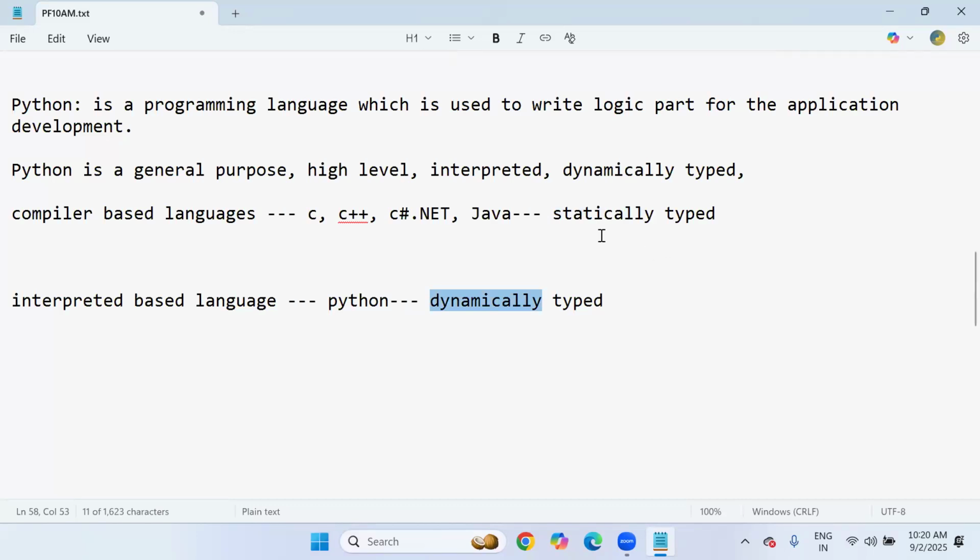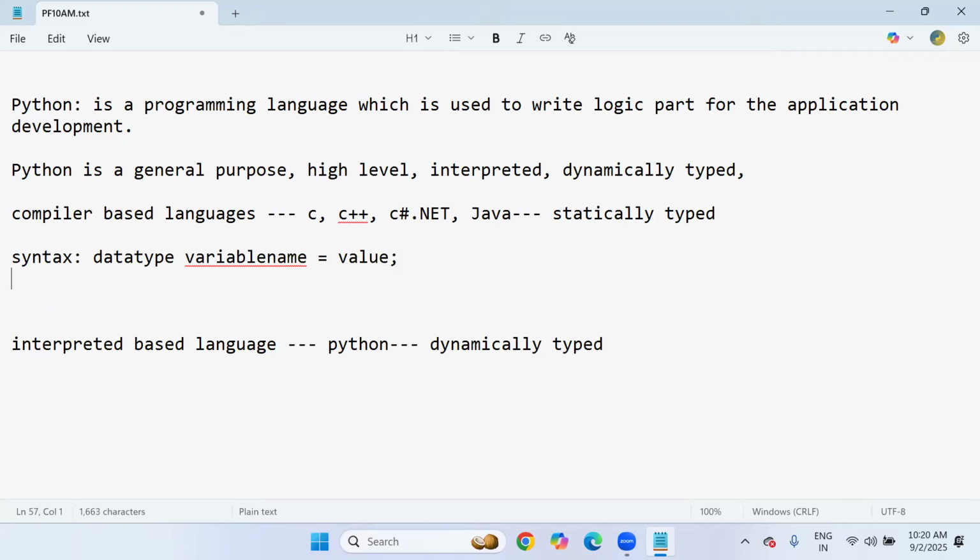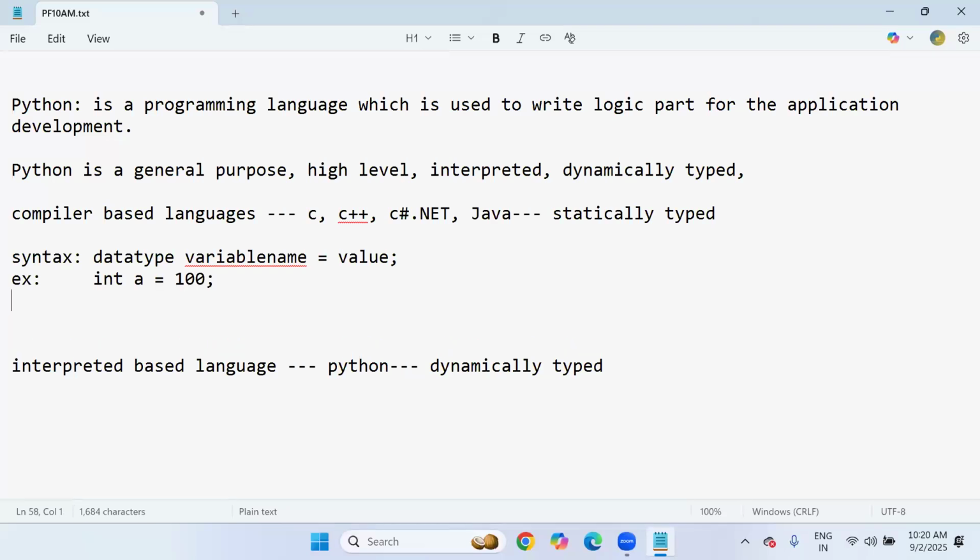Suppose in C, C++, C#.NET, Java, if the programmer wants to declare any variable, the common syntax is: data type, variable name, equals to value, semicolon. For example, data type is integer, variable name a, value 100. This is the common syntax in C, C++, Java, .NET. So this is statically typed.